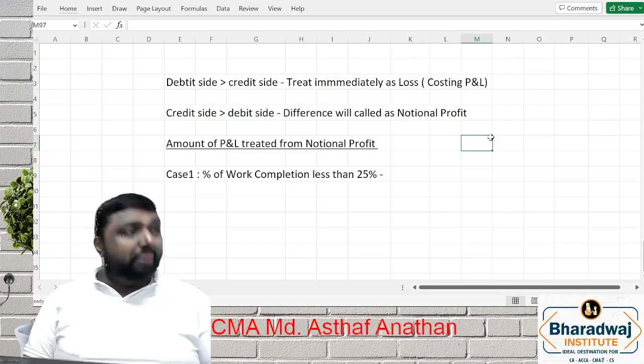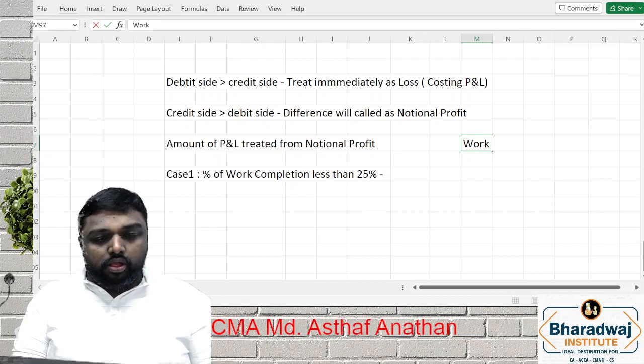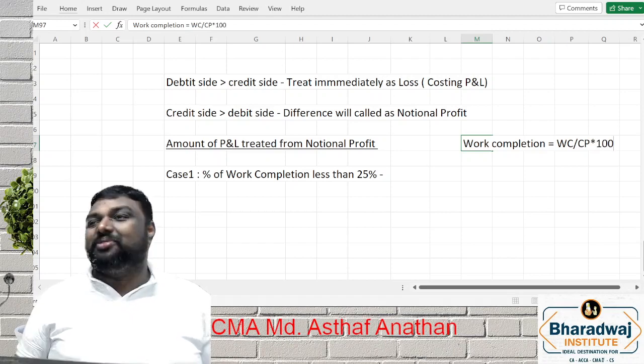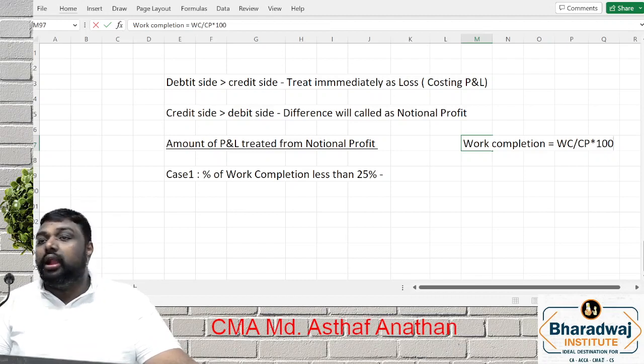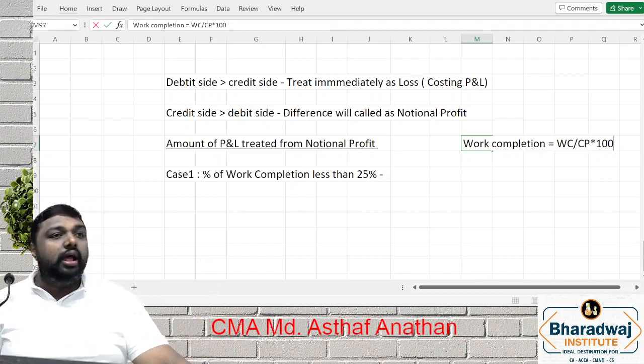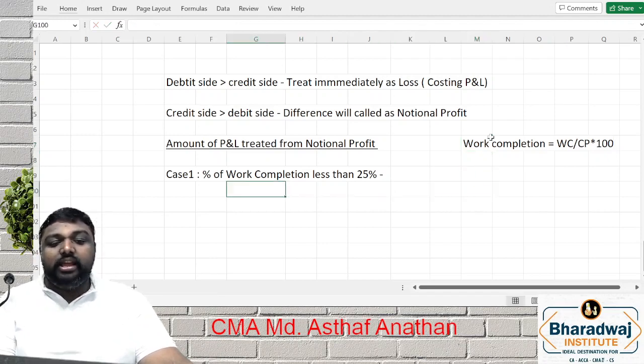If it is not mentioned in the question, we can get it by a formula also. Work completion is equal to work certified by contract price into 100. We can get the work completion also.